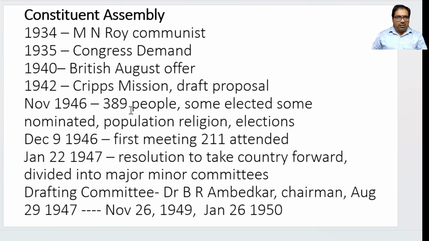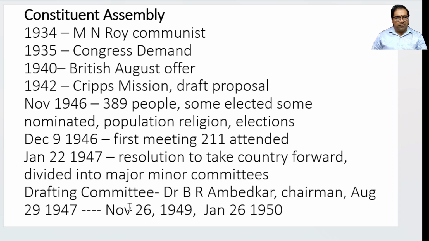Finally, this entire 389 people together agreed on November 26, 1949, that the constitution written by the drafting committee will be accepted. And once they accepted, they said, okay, we'll make it applicable from Jan 26, 1950. This date of acceptance, you will see on the first page of the constitution.